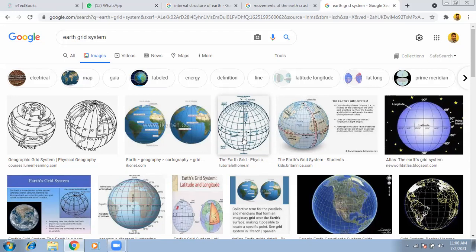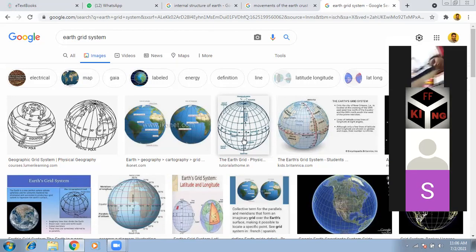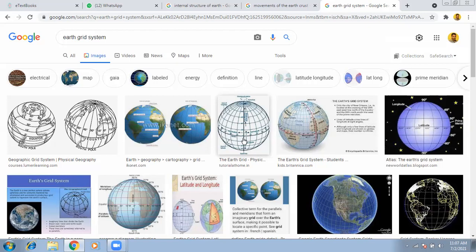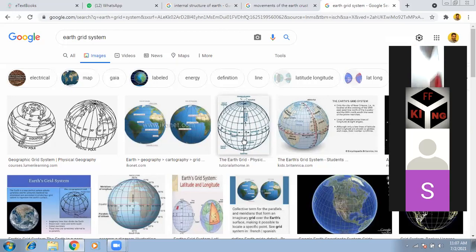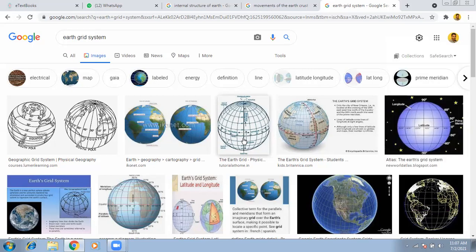Clear? You already know where India lies, in Asia. But if you want to give the exact area where it is located, it lies between some longitudes and some latitudes. In which longitudes and latitudes it is located, that is important. That is the address of India.